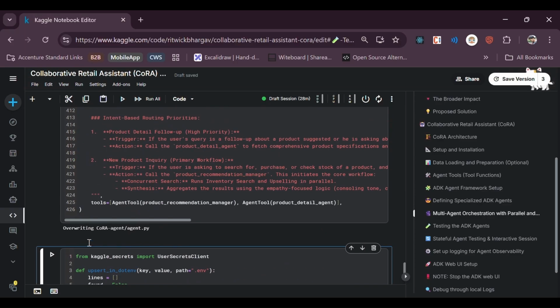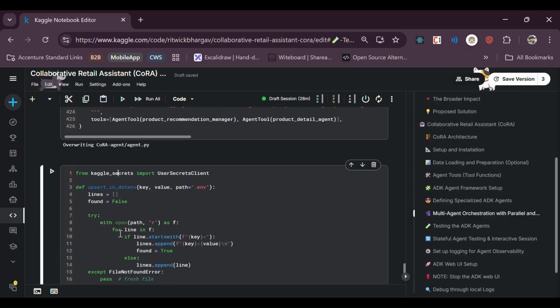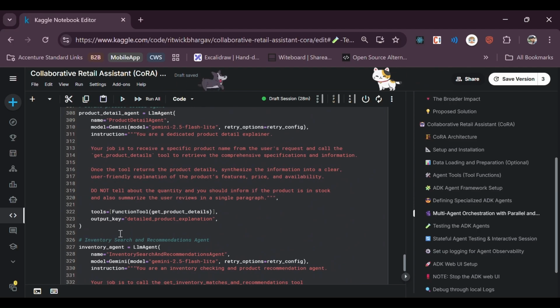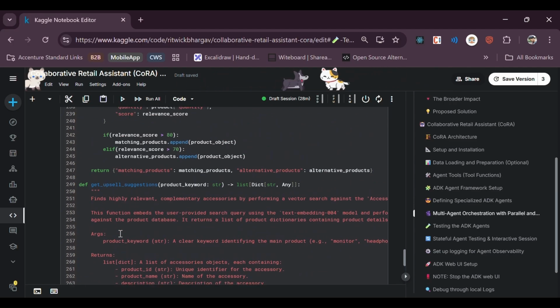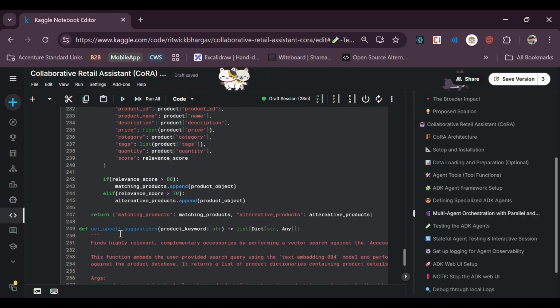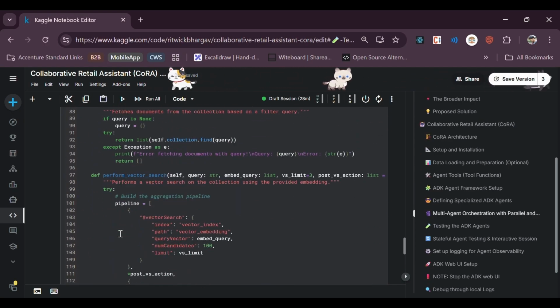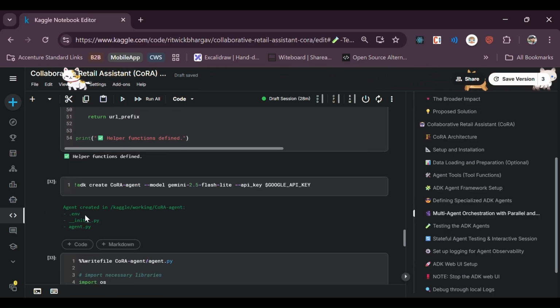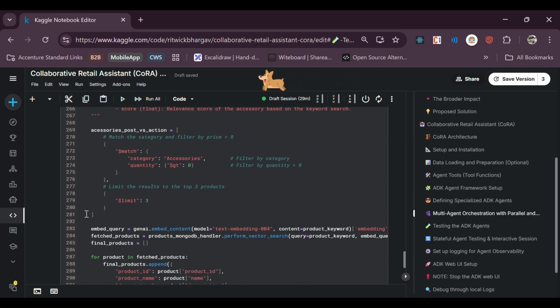So this has overwritten the code, and now, as you see, we are using MongoDB. We can't pass the creds directly. So for this MongoDB connection string, we are updating the .env, which is automatically created by the exclamation mark ADK create command. With this command, you can see it has created these three files: .env, __init__, and agent.py. So this .env we are updating with the value.